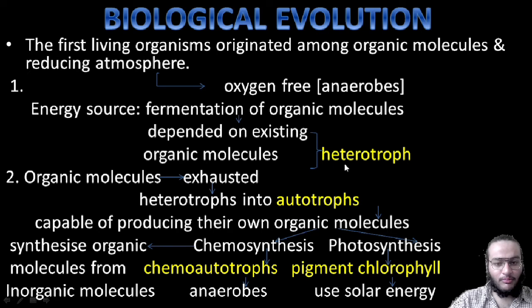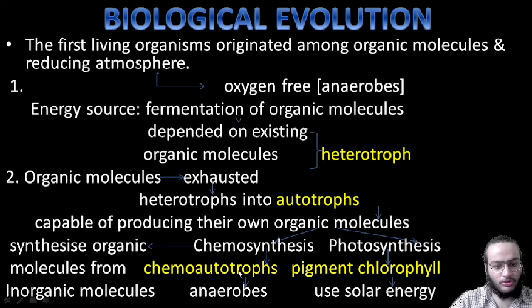Slowly the organic molecules exhausted and heterotrophs turned into autotrophs, that is, they were capable of producing their own organic molecules. How did they produce? They used two methods, chemosynthesis and photosynthesis. The organisms producing organic molecules through chemosynthesis were known as chemoautotrophs, while those which produced through photosynthesis were known as photoautotrophs.